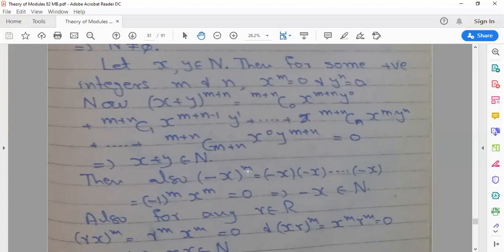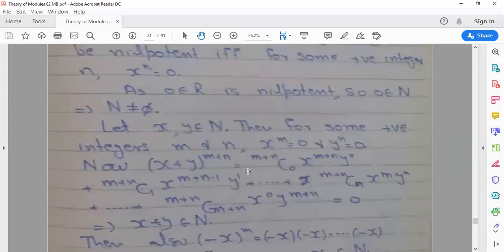After this, we do multiplication. So x plus y power m plus n, by using induction or combinations nCr: m plus n C 0 x power m plus n y power 0, plus m plus n C 1, then C 2, C 3, and so on, up to the last term, m plus n C m plus n, x power 0 and y power m plus n.